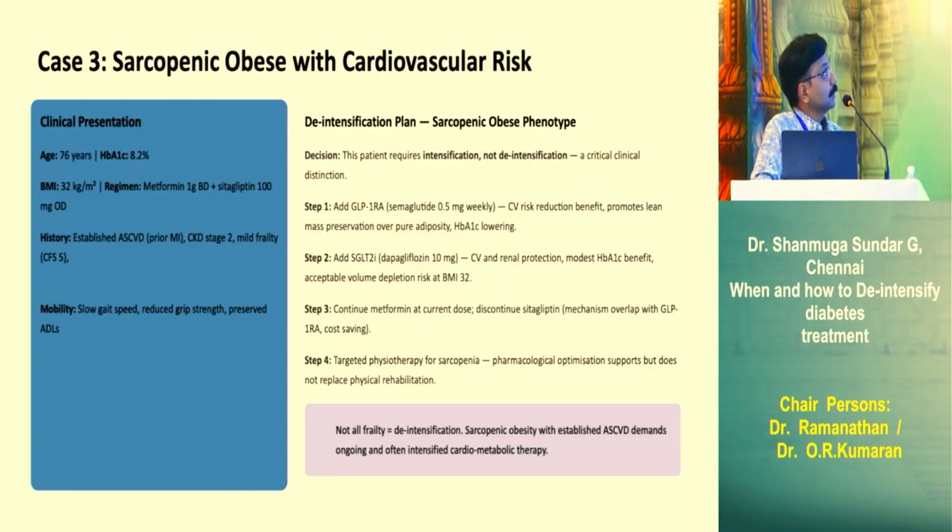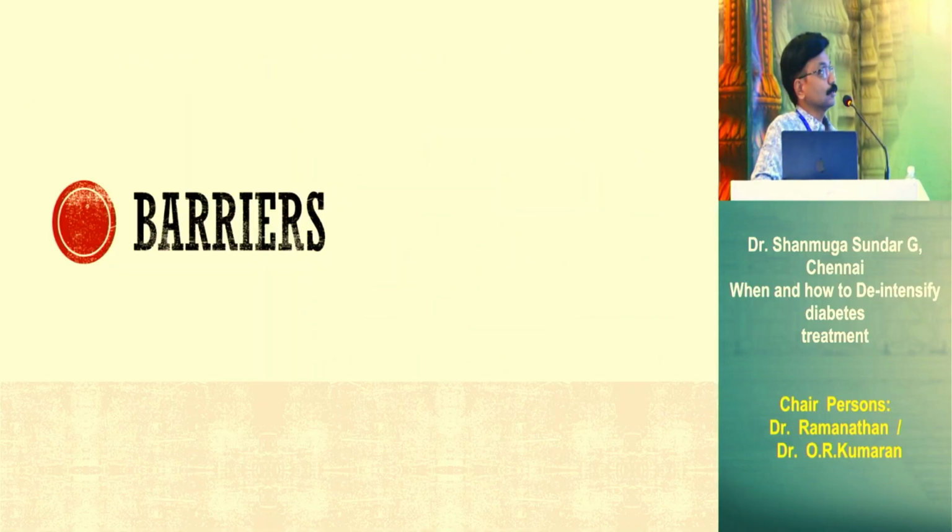Third patient, 76-year-old, HbA1c 8.2, BMI 32, metformin plus sitagliptin, established ASCVD, CKD stage 2, mild frailty. So what should we do? This patient requires intensification, not de-intensification, because obese, HbA1c of 8.2, already established cardiovascular risk factor. This patient is again an indication for SGLT2 inhibitor and GLP-1 receptor analogs. Probably we can stop sitagliptin and add GLP-1 receptor agonist and SGLT2 inhibitor. So it's not that in every elderly patient it means only de-intensification. We have to make a clinical judgment whether intensification or de-intensification is required.